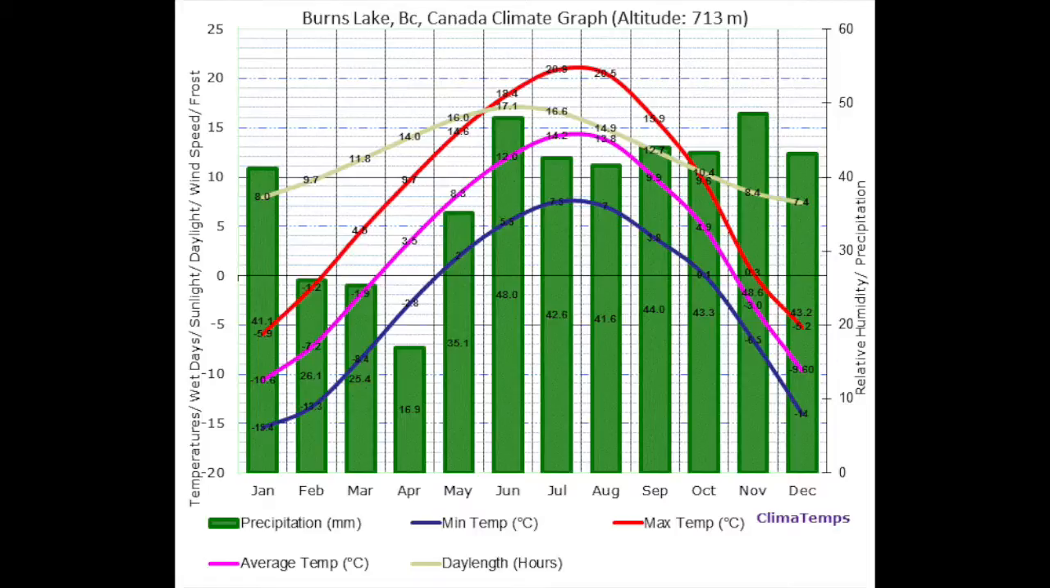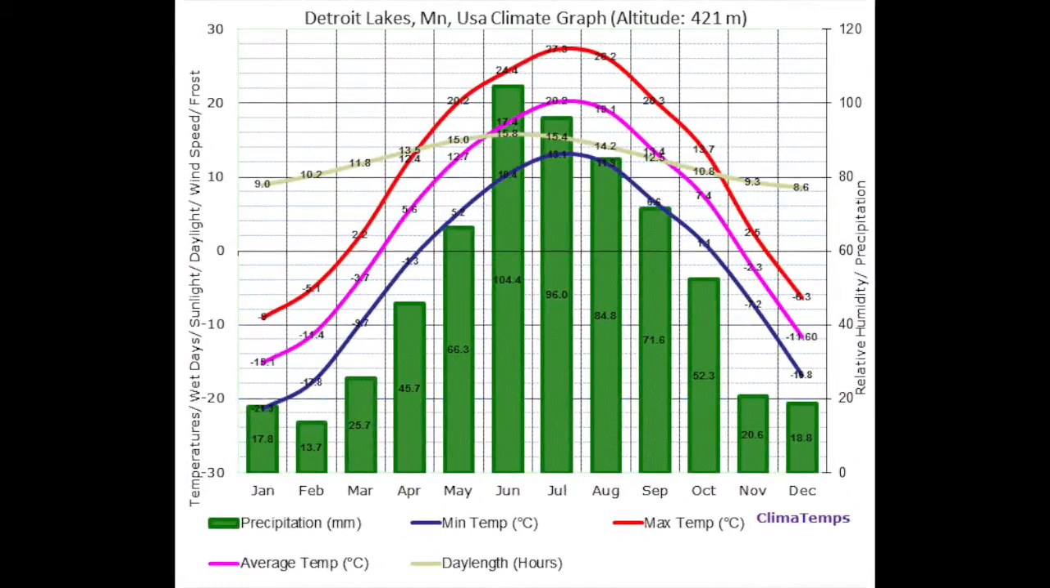Burns Lake in British Columbia, Canada, at 713 meters of altitude, has an average annual temperature of 2.9 degrees Celsius. Temperature ranges from negative 14.2 degrees Celsius to 19.9 degrees Celsius, and total annual precipitation averages 455.9 millimeters.